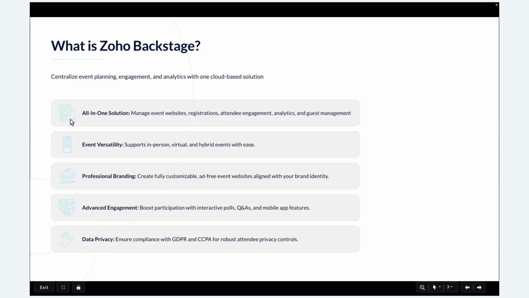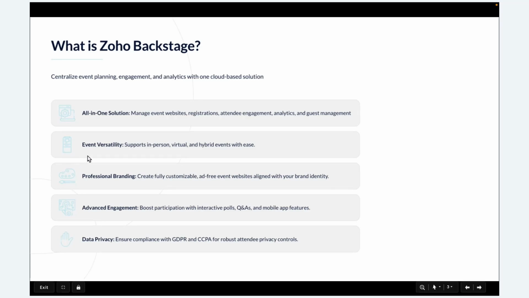So let's see the benefits of Backstage. When I say all-in-one solution, like I said earlier, we can manage our event websites; microsites can be built directly from Backstage and hosted from here itself. Then all the registration and ticketing, whether free or paid, we can do within Backstage. We can track attendee engagement and analytics, and guest management can also be tracked. Not only this, because Backstage is often handled by the marketing team, we can push the data from Zoho Backstage to our CRM platform as well, so that the sales team can take it over and convert those leads into deals.